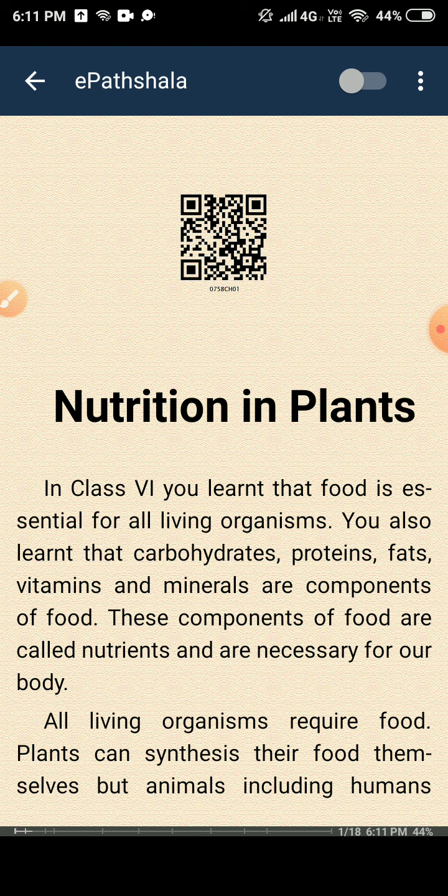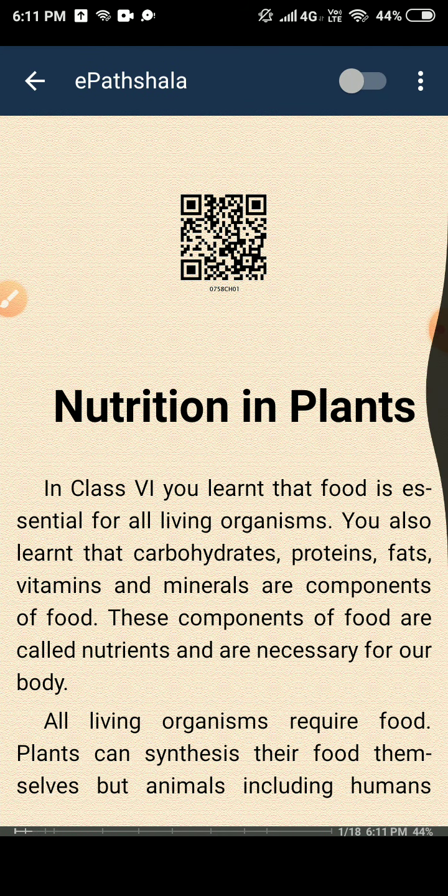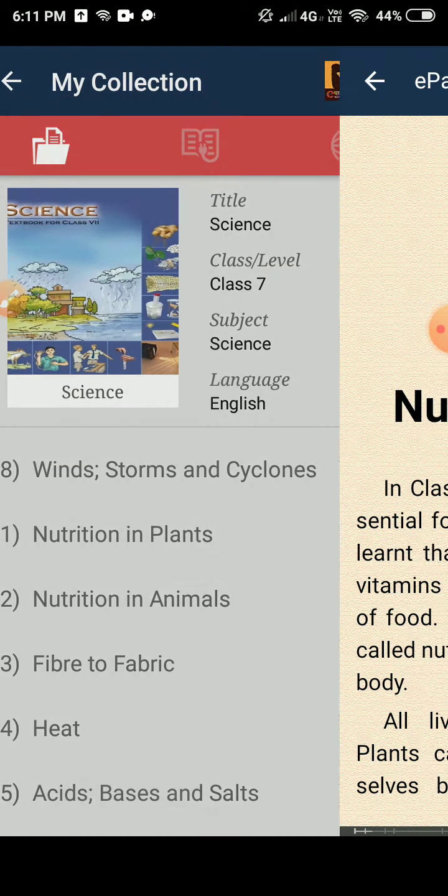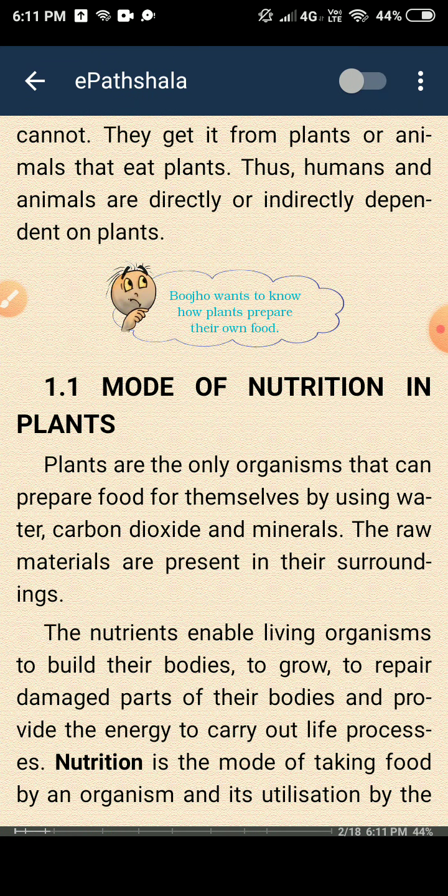Okay, but animals, including human beings, get it from plants. The animals cannot make their own food, but plants, they can make their own food. How they make their food, we will discuss in this lesson.